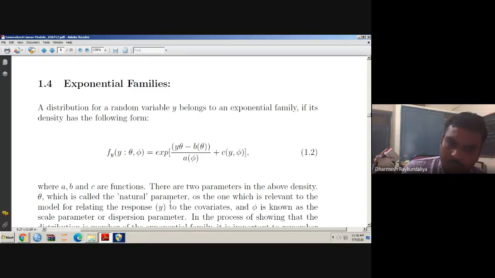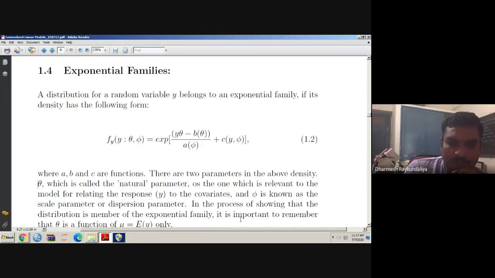Again, I am repeating, y is a member of the exponential family of distribution. So density is given by f of y, theta, phi is equal to e raised to y theta minus b theta upon a phi plus c of y, phi, where theta is a natural parameter which is responsible for connecting the expected response to the covariates. A, b, c are functions of the parameters and y. b theta is a function of theta. a phi is a function of phi, where phi is said to be a scale parameter.